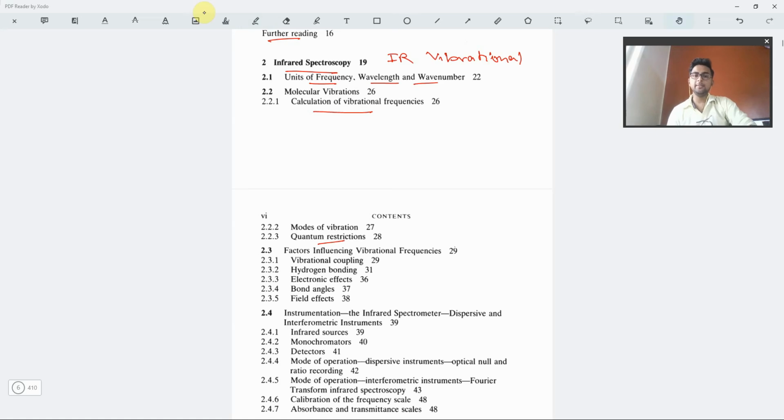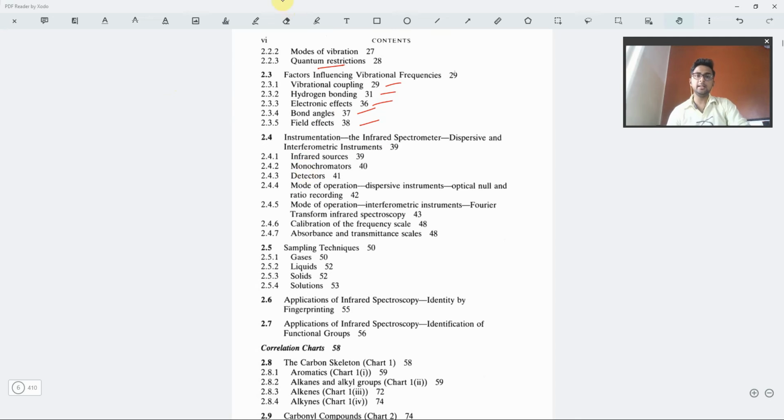Okay. Then we have the five factors influencing the vibration frequencies. We have all kinds of factors like vibronic coupling, hydrogen bonding, electronic effects, bond angles, field strengths. All of these are related to how an organic molecule is oriented. What is the shape of the molecule? What are the functional groups of the molecule? And that would determine what the vibrational frequency will be and the type of vibration. Okay, so that would be one thing.